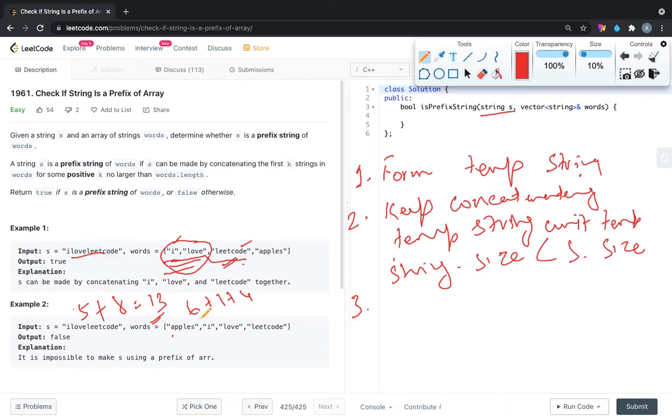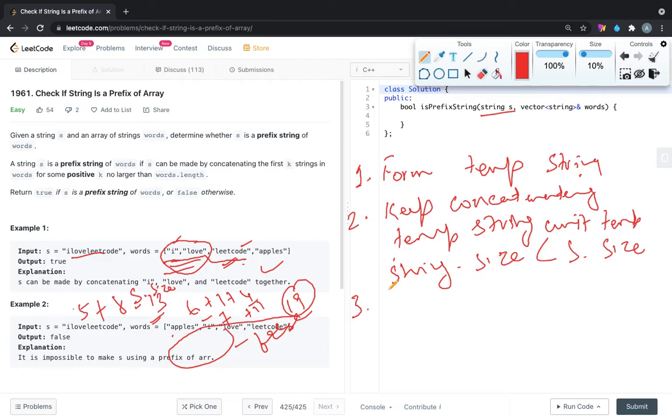So if we add apples with I, it will be 7. Still it is lesser than the s dot size. Here s dot size is 13. So we add it here 7, then again we add love, then it will be 11. Still it's lesser. Then we add LeetCode and it will be 19. So this becomes greater. So in this case it will go false by size only, and if it comes equal, then we can compare the string. So by this logic we can solve this problem easily.